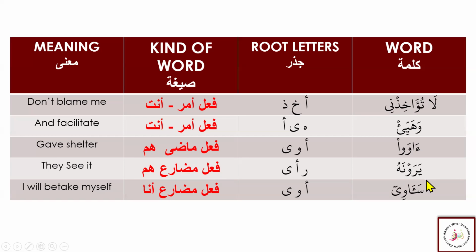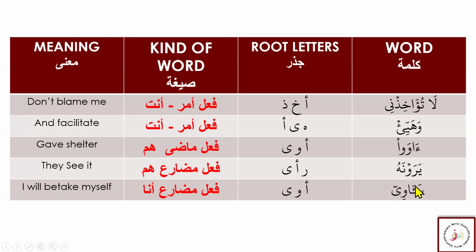Yarona is Ara, Yara, and again the Ra'a Yara. This is from Ra, Hamza, and Ya. And you know that we did it that the Hamza is dropped in the present tense. Feli Mudare Hum, Yarona, whom they see it. So it is from Ra'a Yara. And the Feli Amr will be Ra, as we know that in the Feli Amr the Harfi Illa will also get dropped, and the Feli Mudare Ta will also be dropped. So we will only be left with the Ra.